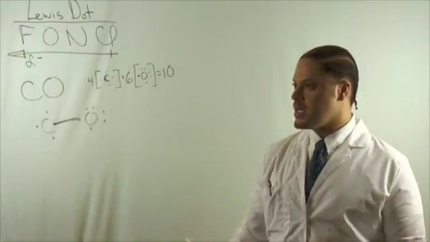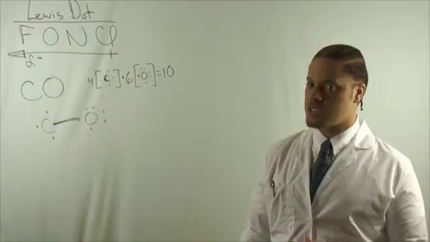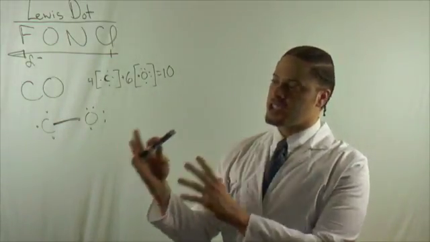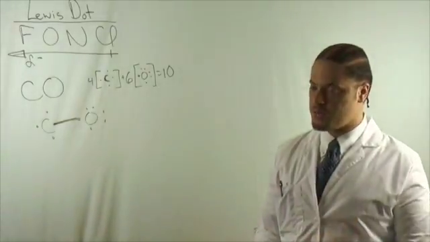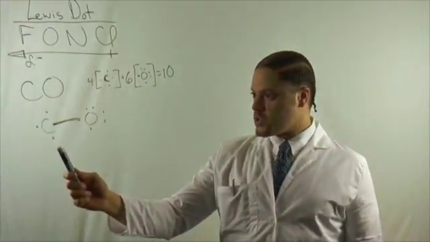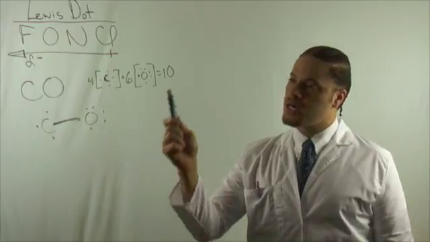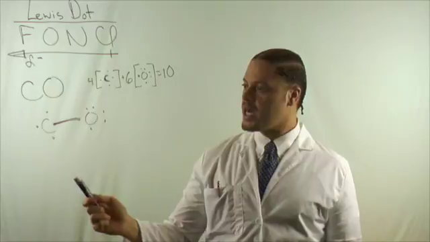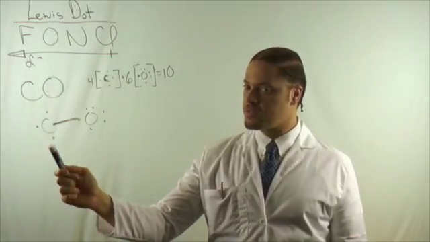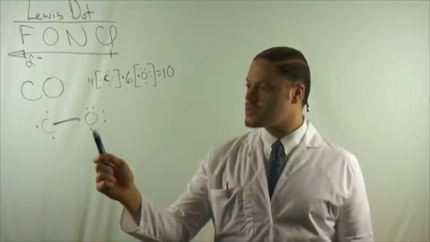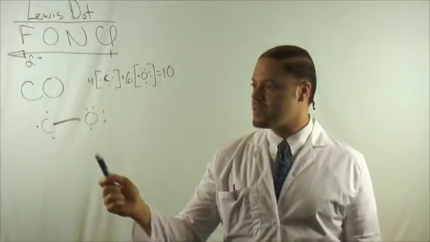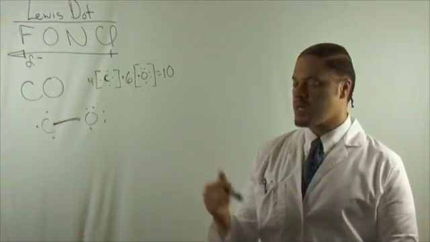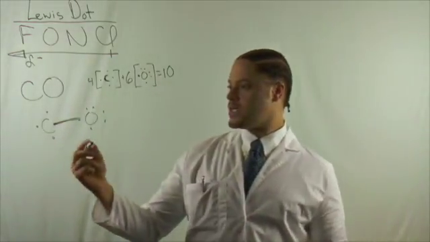Carbon monoxide is supposed to have 10 electrons in the valence of the molecule, but does each individual element obey the octet rule? If we look at the molecule and count all the electrons, it has 10 electrons in the valence, but individually, carbon only has 1, 2, 3, 4, 5. Oxygen only has 1, 2, 3, 4, 5, 6, 7. Therefore, individually, they're not obeying the octet rule, and we need to construct a different molecule.